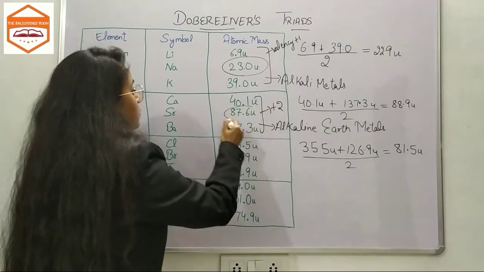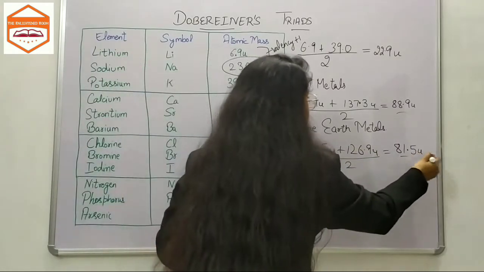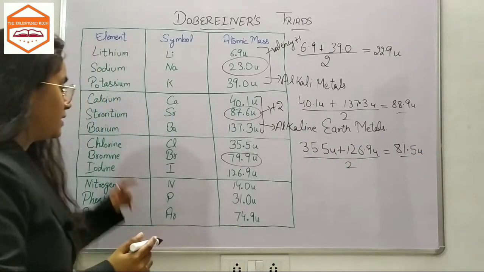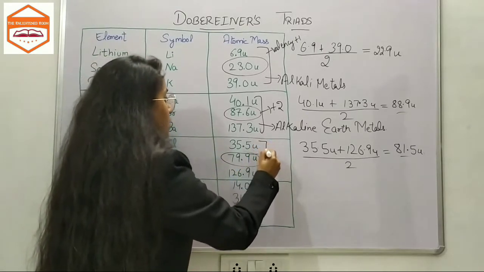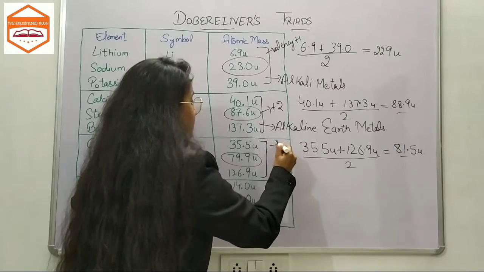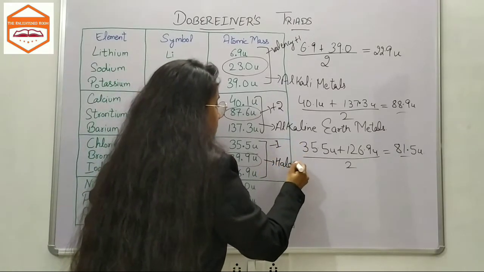These are nearly equal to each other, right? In this group, the valency of the whole group is -1, and these are known as halogens.